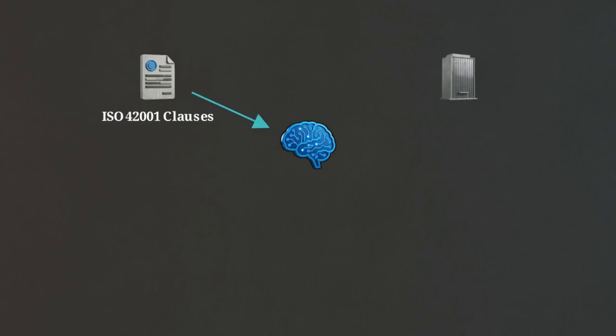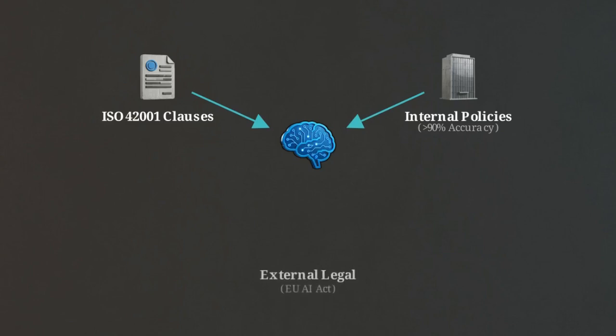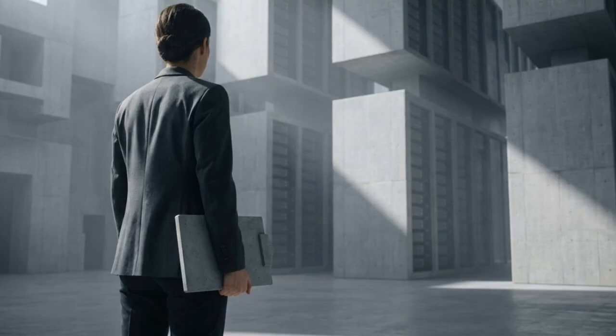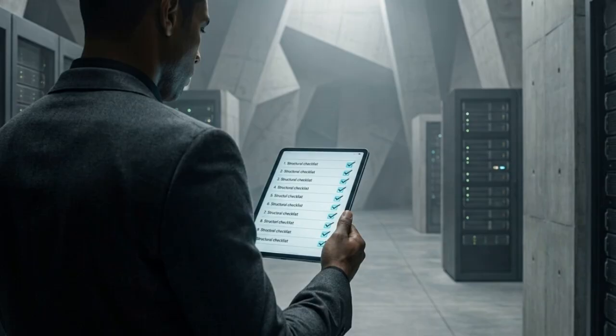This diagram illustrates multiple criteria sources converging on a single AI system. An auditor assesses the system against specific ISO 42001 clauses, internal policies, like a 90% accuracy mandate, and external legal requirements, such as the EU AI Act's strict rules. Without these clearly defined criteria, an auditor is only offering a subjective opinion. With them, the audit applies an objective standard of truth.